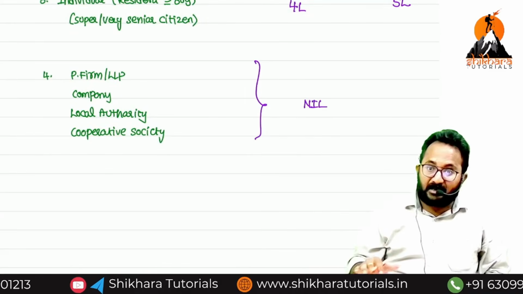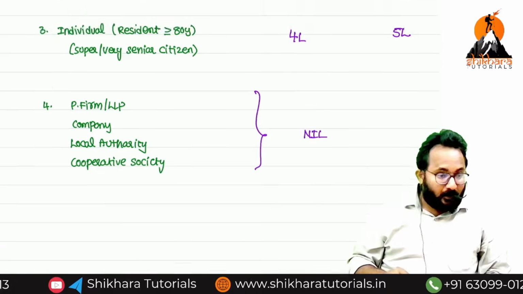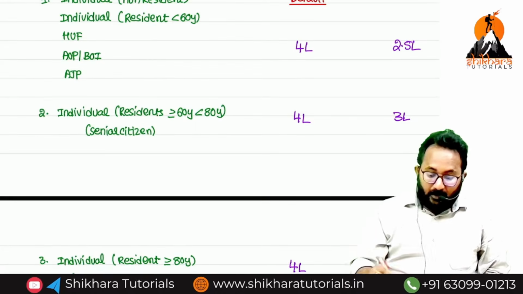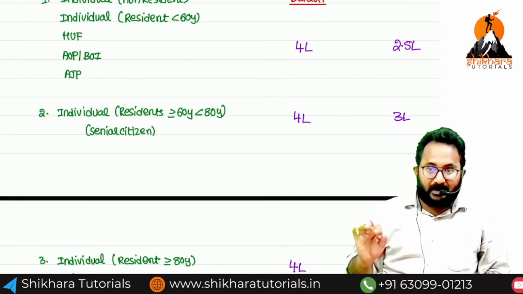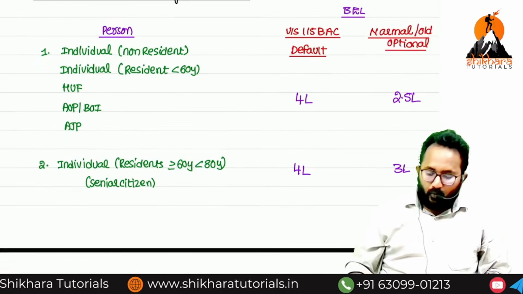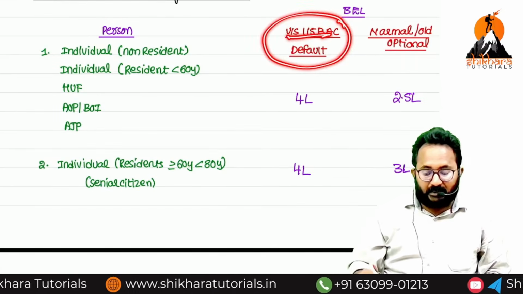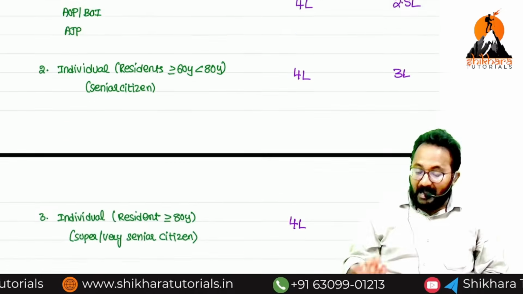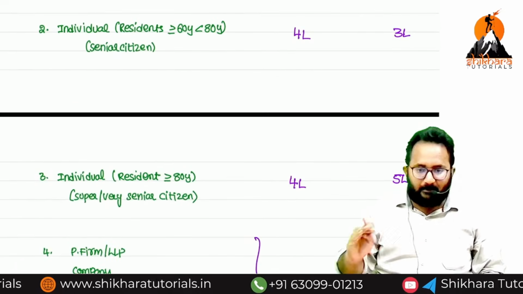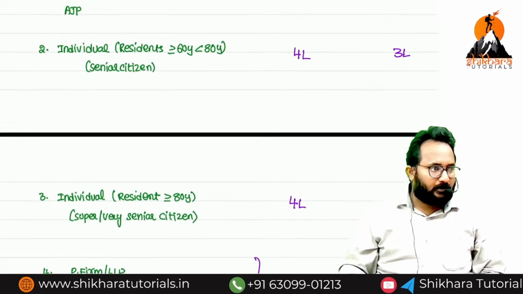That means even if you have minimum income, you are required to pay the tax. Who has a basic exemption limit? Individual, HUF, AOP, BOI, AJP only. What is the default tax regime for individual, HUF, AOP, BOI, AJP? 115BAC. Under this, always 4 lakh is the basic exemption limit.